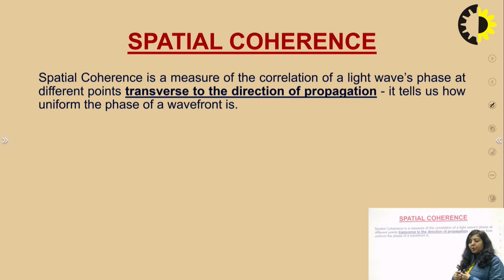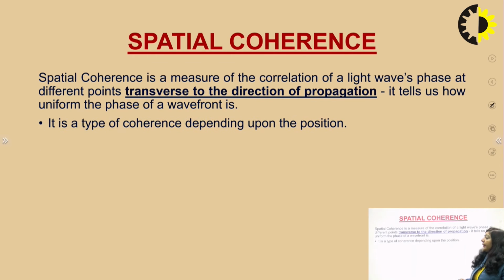As I have already mentioned, you have a light source, and from that light source you are getting light radiations. Now you have a plane perpendicular to the direction of propagation. In that plane you have 2 points. Now you have to see the phase relationship between those 2 points. If the phase relationship between those 2 points, which are in a plane perpendicular to the direction of propagation, is not changing with time, then you will say there is spatial coherence between those points. It is a type of correlation depending upon position.